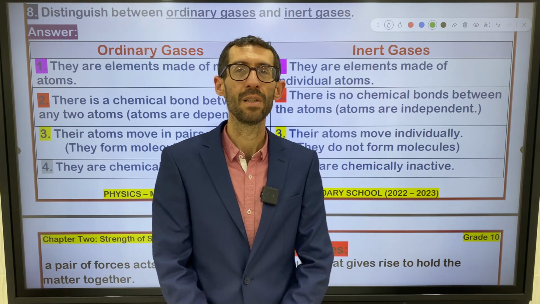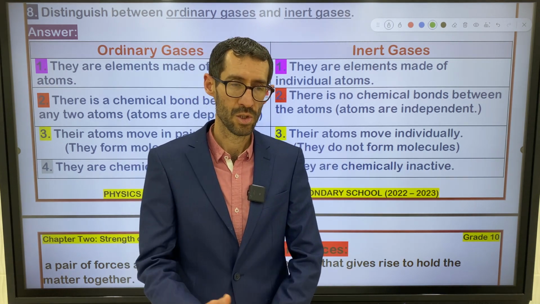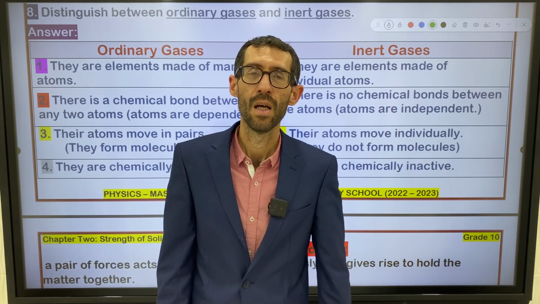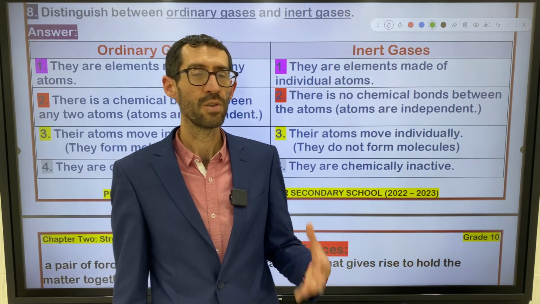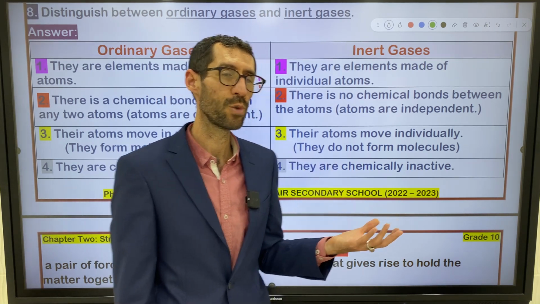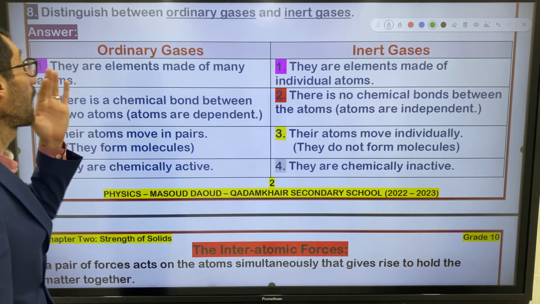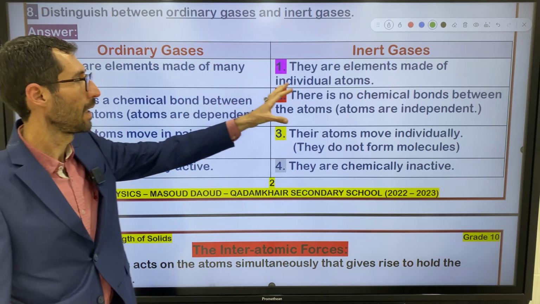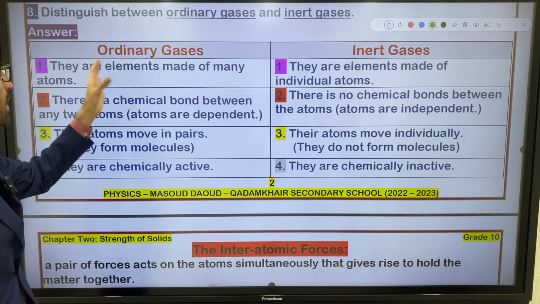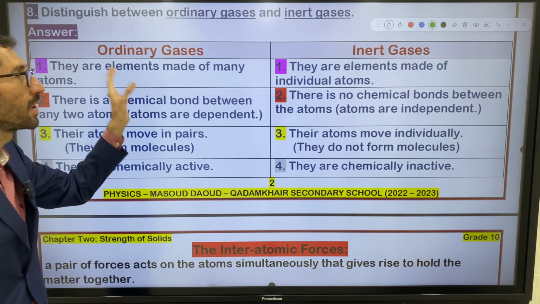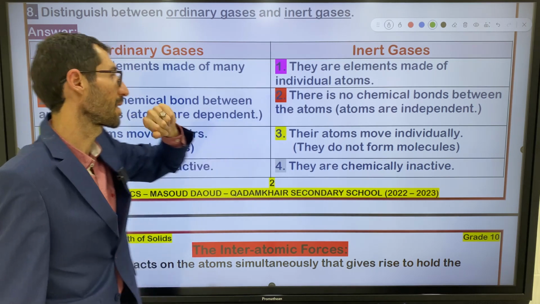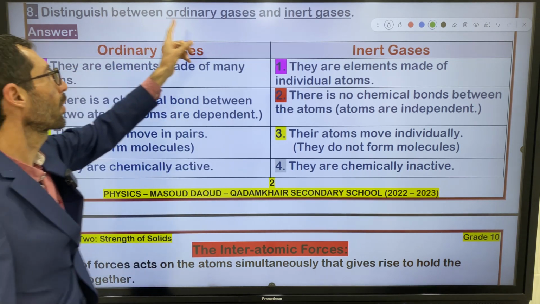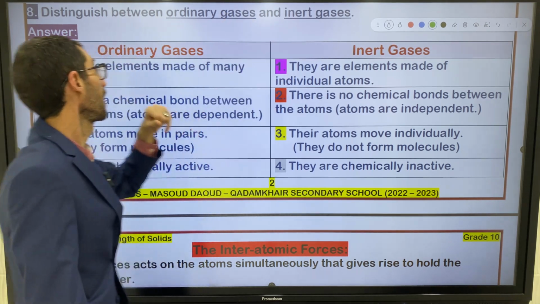So far we talked about this chapter 2, we entered chapter 2 and we solved some questions, but we didn't finish it. Right now we want to move to another question, which is question number 8, and it talks about the difference between two types of gases, ordinary gases and inert gases. Let me read the question for you. Question number 8, distinguish between ordinary gases and inert gases, right?